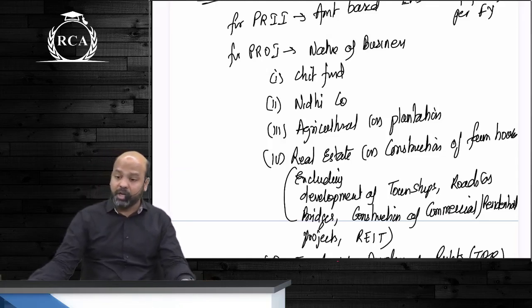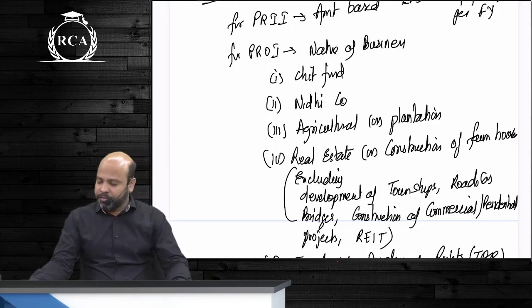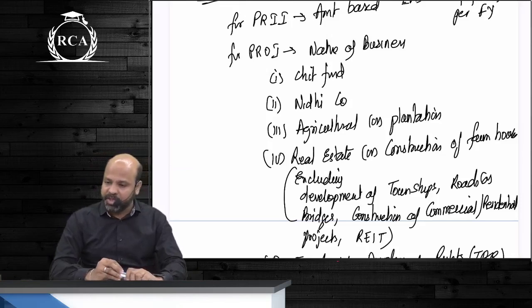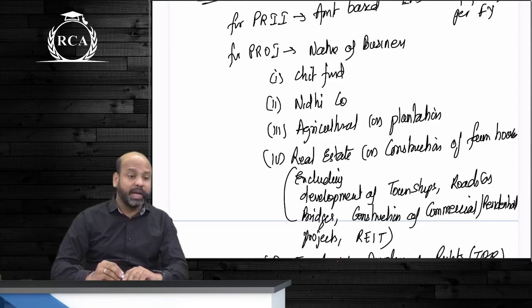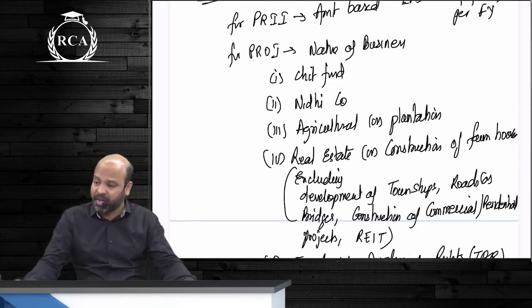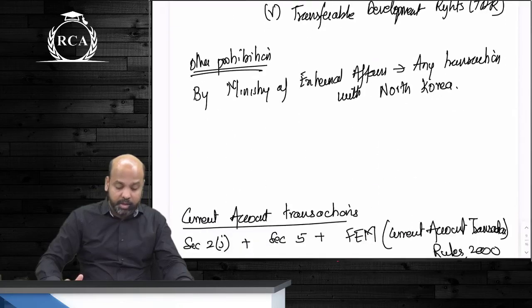However, what is not covered under the fourth point? Under the fourth point as such, guys, development of townships, constructions of roads or bridges, guys, residential projects or commercial projects beta, or REITs, real estate investment trust. Last one beta, fifth point, which is not permitted for a PROI beta, is transferable development rights. Are we clear about this, guys?